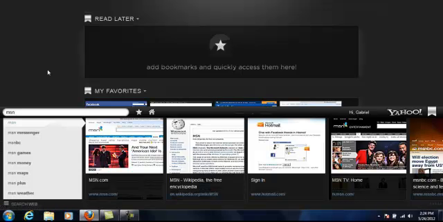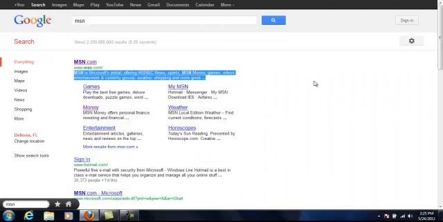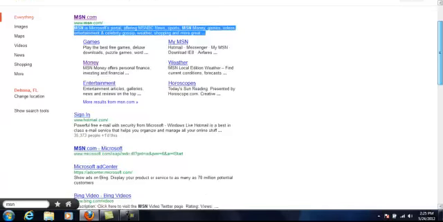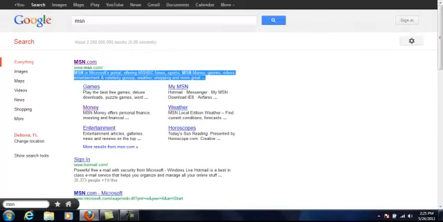Now, this is great for the casual internet user. I think it's phenomenal. This is great for the mobile user. It's phenomenal because, well, we want things readily available. We want to see things. We want to make sure we're not wasting our time. So with the visual here, with the snapshot, users can get a better feel for what the site's about, which I think is pretty cool. Again, it's a significant departure from the meta description and description that we're used to seeing on Google and Bing, but I think it works.